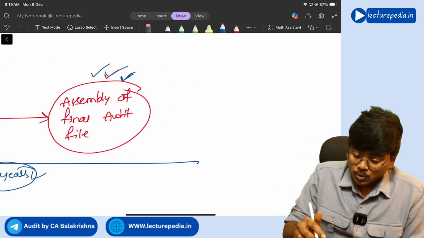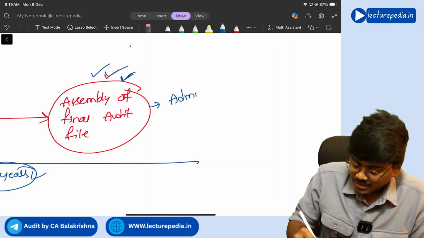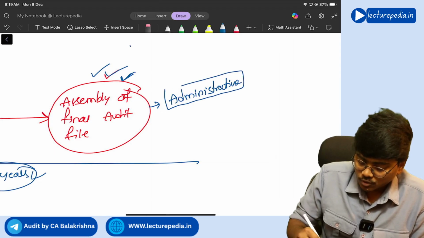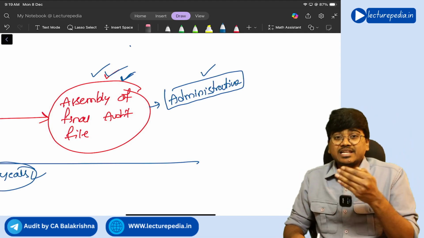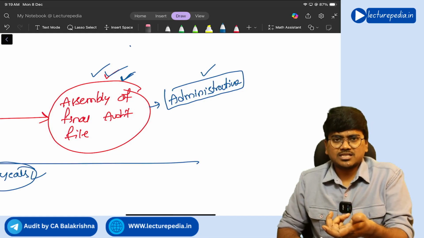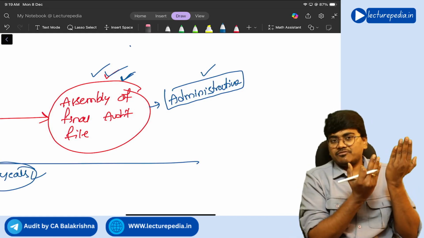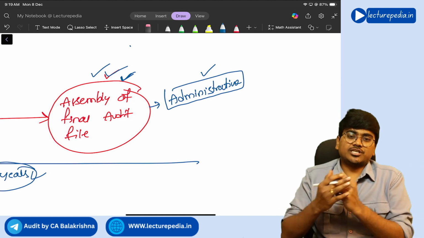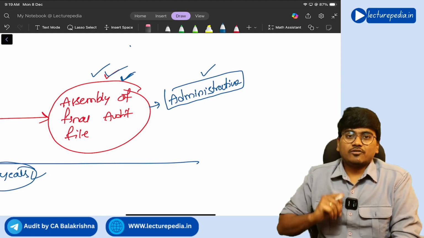But however, you can make some administrative changes to audit documentation. What are these administrative changes? Like deleting draft documents or superseded documents. Superseded document means nothing but draft documents. While preparing a final document, you will be having various draft versions. Removing that draft versions you can do, that is an administrative process. Understanding. Next, another administrative process is the signing of the checklist.